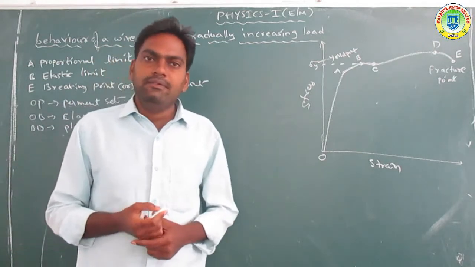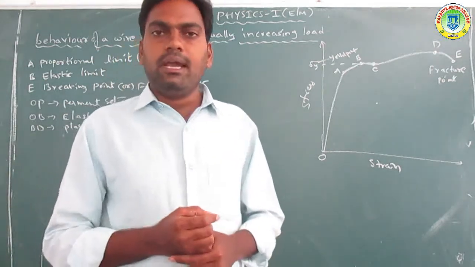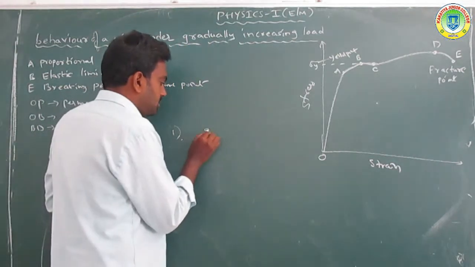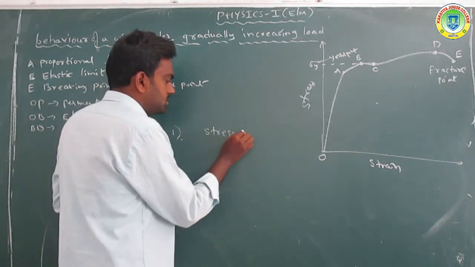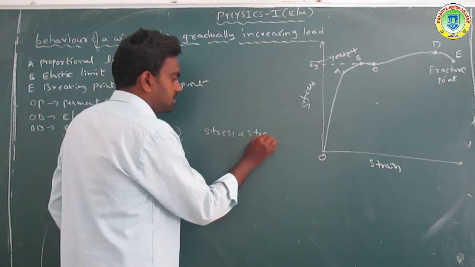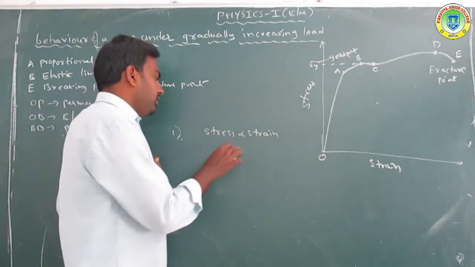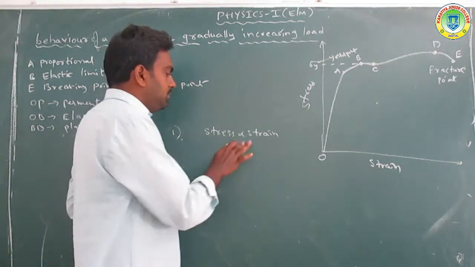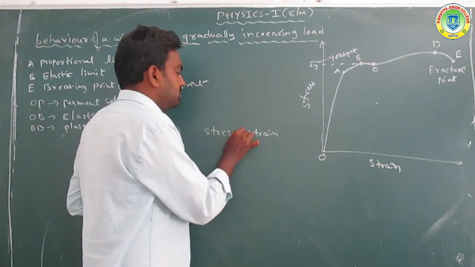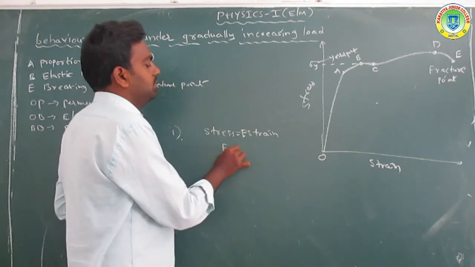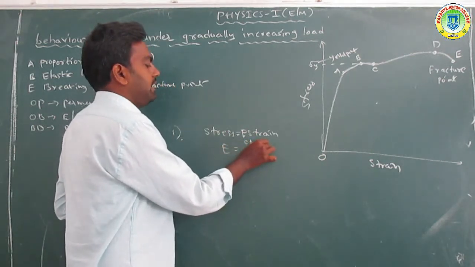Hooke's law: within the elastic limit, stress is directly proportional to strain. If we consider this proportionality, we can take a constant, that is called E. So E is equal to stress by strain.